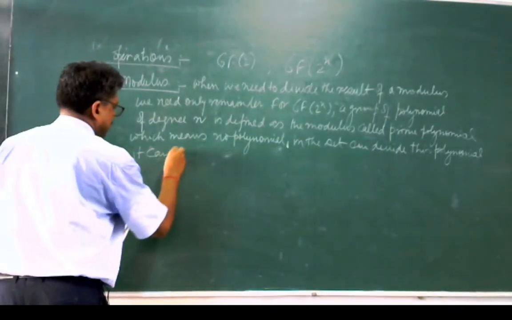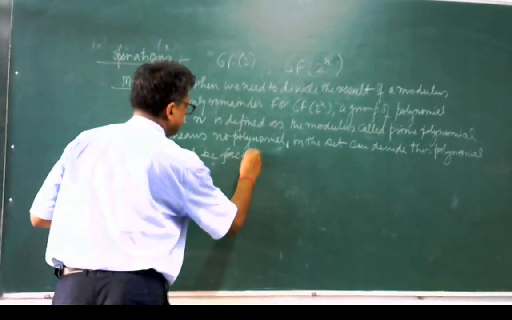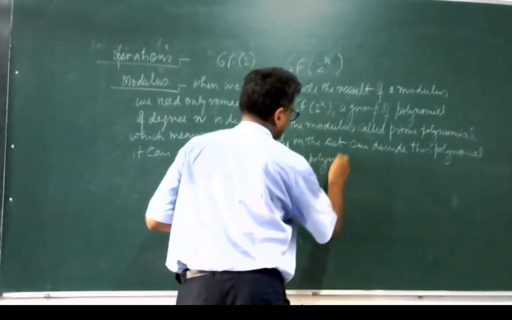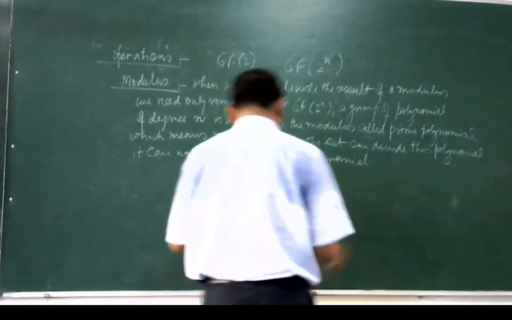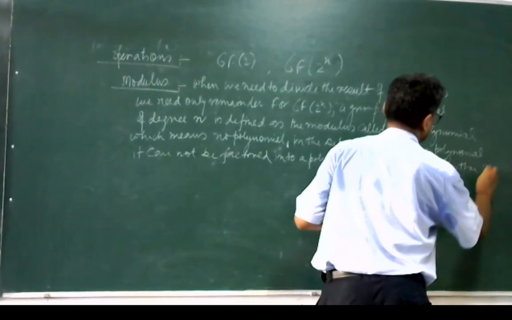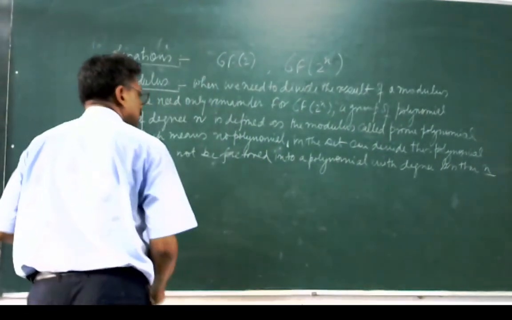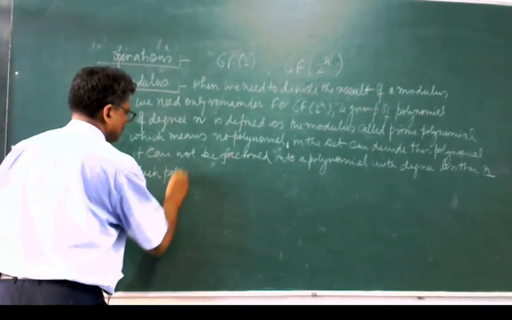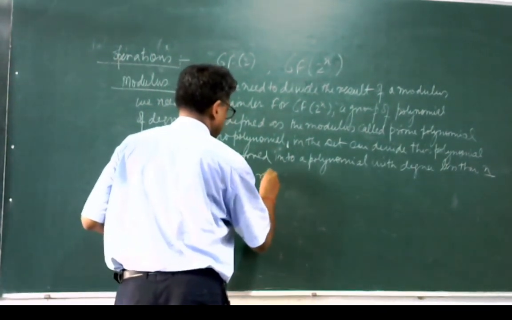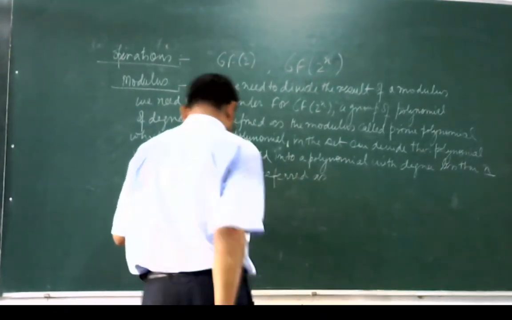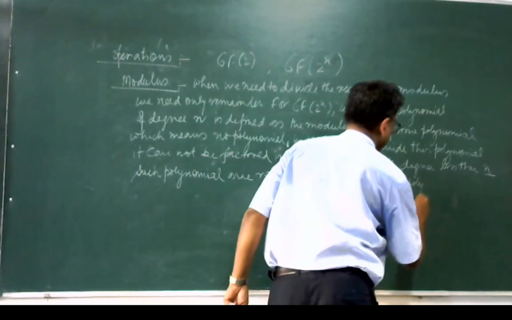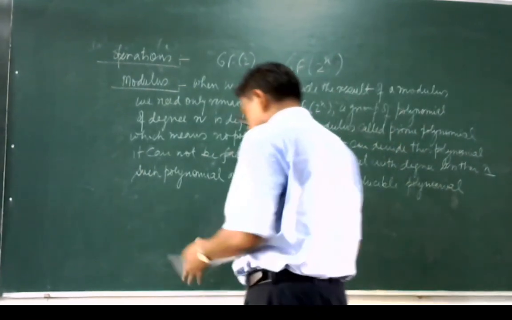It cannot be factored into a polynomial with degree less than n, and such polynomials are referred to as irreducible polynomials. Irreducible polynomial.